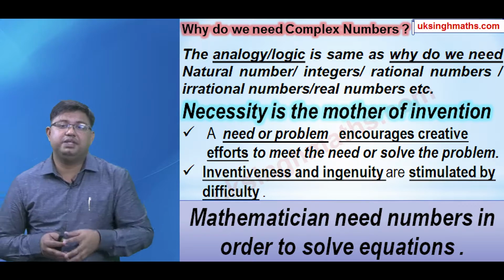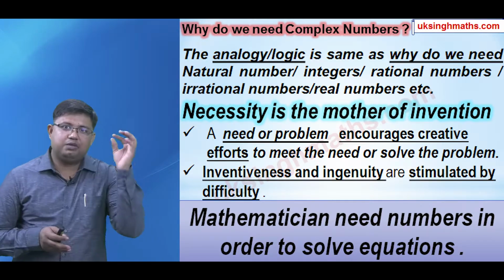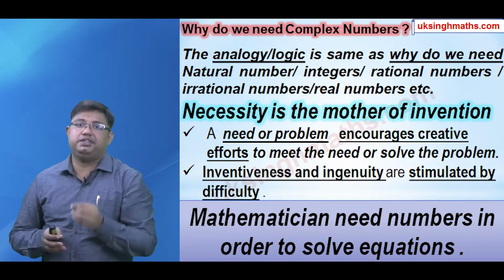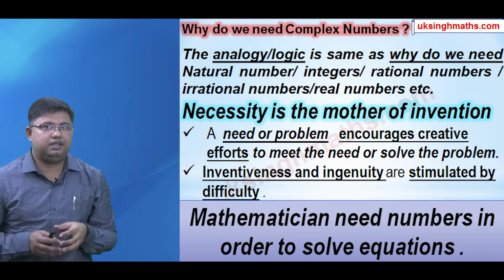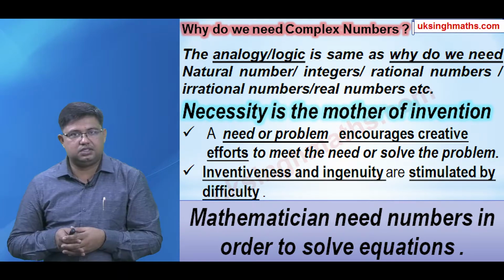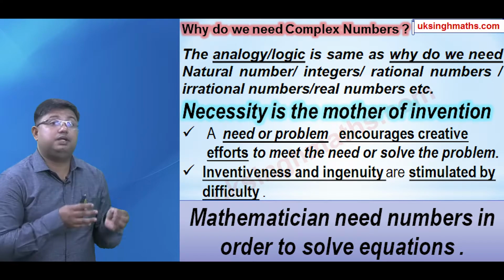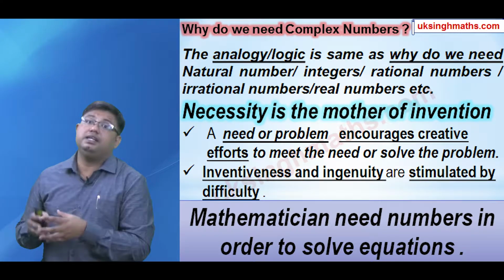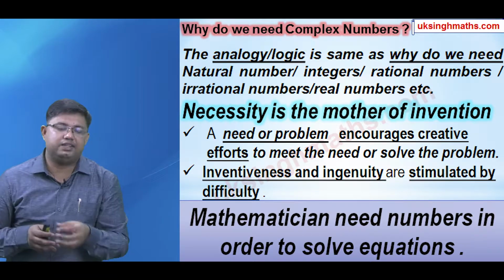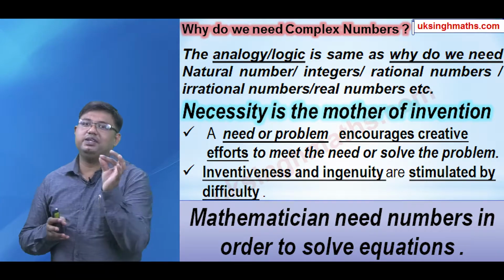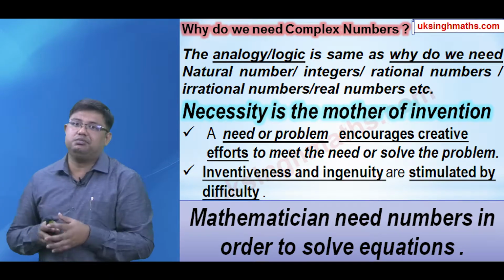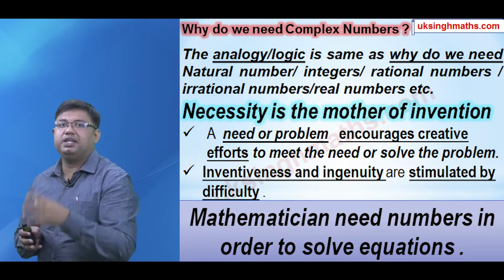The analogy is same over here. Let us go to our ancestors. I am talking about a quite long back when the human civilization started blossoming. At that time, our ancestors needed some sort of numbers in order to lessen the problems faced in their daily life, in the discourses of life, such as counting the numbers in hunting and all. So they invented counting numbers, which we also called as natural numbers. So necessity started from there.